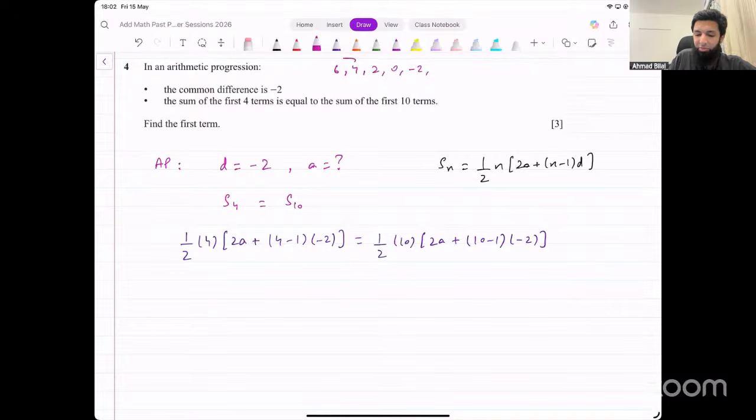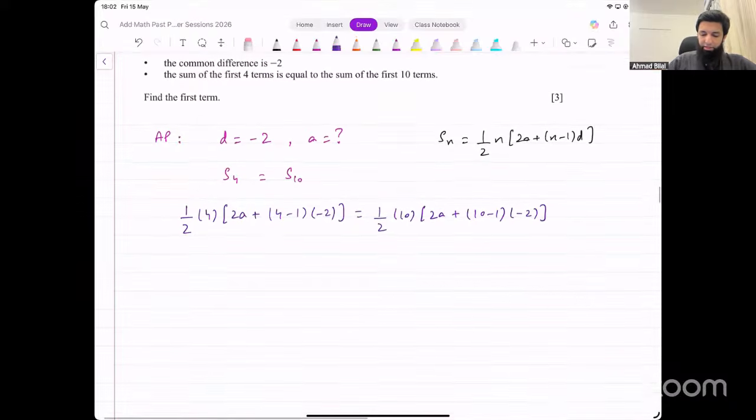So let's suppose this sum is 10, right? Then it increases to 12, and then it again becomes 10 if you consider 5 terms. So when some terms are positive and some are negative, at some point you can get the same sum again. Okay, that's what is happening. You can see the difference is also -2, right?